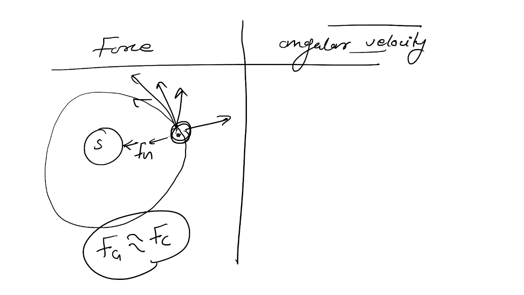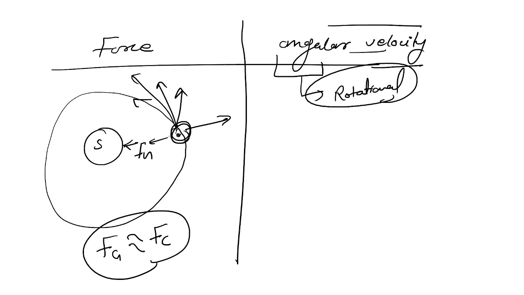And another concept is angular velocity. Always remember, whenever you read or listen to the word angular anywhere, always think it's about rotation, it's about rotational motion. Let's say this is our circular path, and a body is moving in this circular path like this.